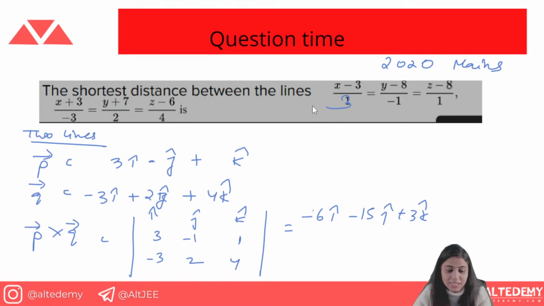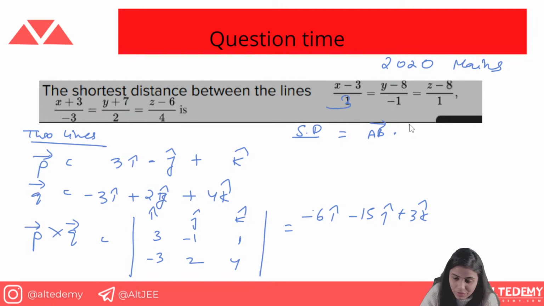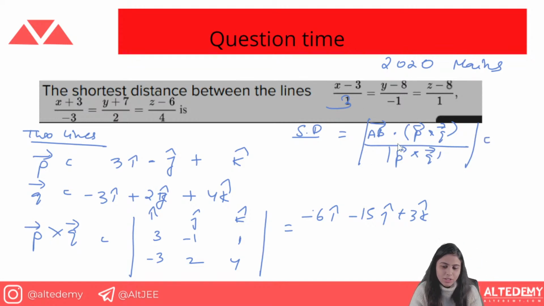So here we have p cross q. The p cross q is calculated like this. We can just get the DRs and write them in the cross product, and you can get the value of our vector. Now, what is the shortest distance formula? The shortest distance formula is basically AB dot the cross product, because we are talking about the perpendicular distance. We can do it like AB dot P cross Q upon mod of P cross Q. P cross Q we have already formed, and this is the AB vector.